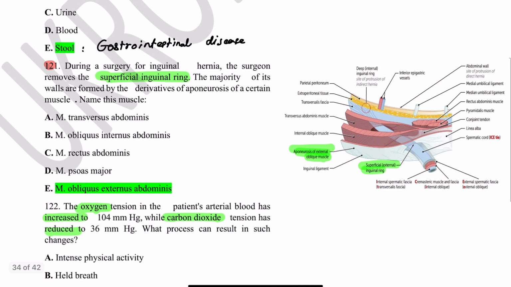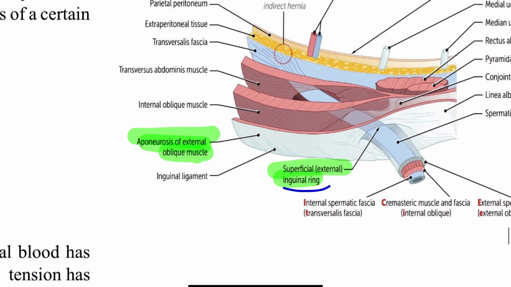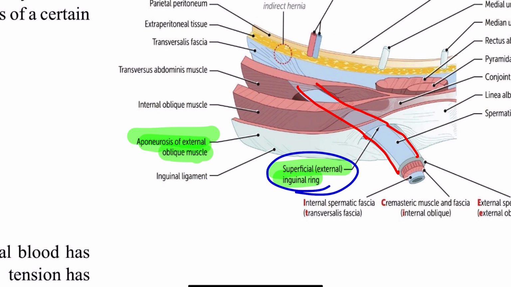Okay, here an anatomy question. During surgery for inguinal hernia, the surgeon removes the superficial inguinal ring. It is formed by the aponeurosis of a certain muscle. What is it? So the superficial inguinal ring is the opening through which the inguinal canal exits.